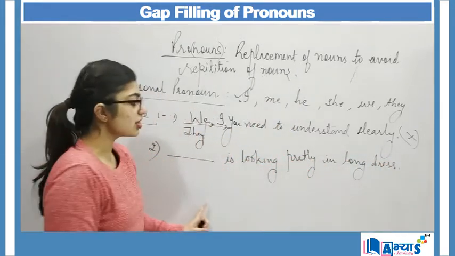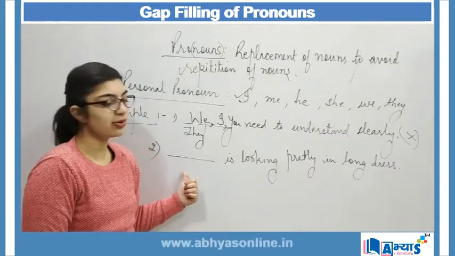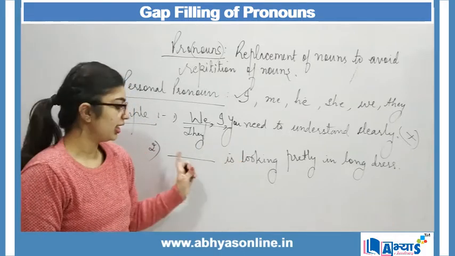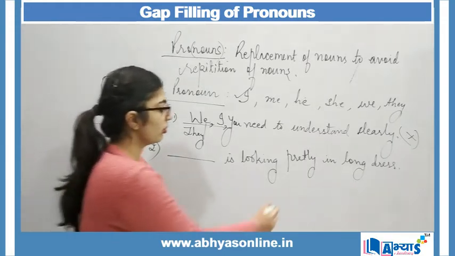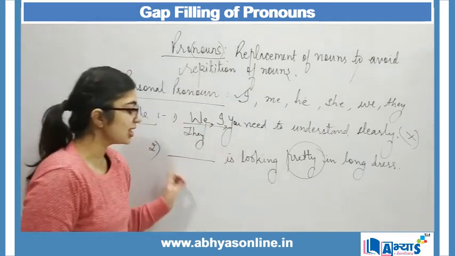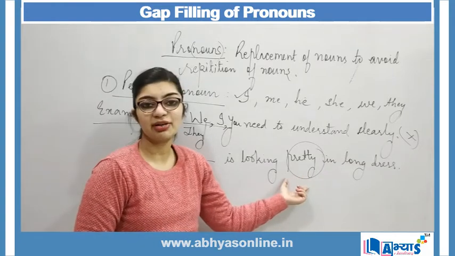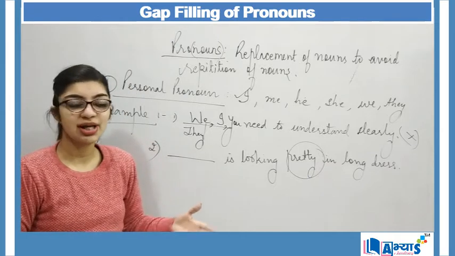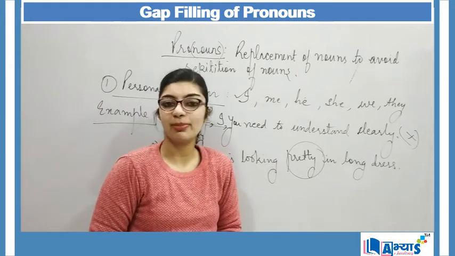When I say dash is looking pretty in long dress, I is looking is wrong because with I we will always write am. With me, nothing. He is looking pretty. He never looks pretty. The word pretty is always for a girl. So remember, he is looking is also correct, but when the term pretty arises, if you put he over here, my word will be wrong, because again the examiner wants to check how much you are aware about the concept.